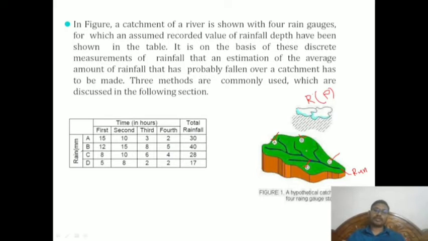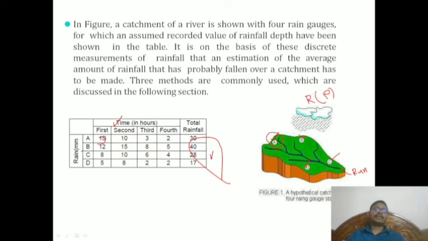That is an important thing. If there is one basin and one gauge, there won't be any problem. But if there is one basin with 4 rain gauges, we again have to think about how to take a single value for that entire basin, the entire watershed. Here you can see the times in hours: first, second, third, fourth hour at A, and the total.